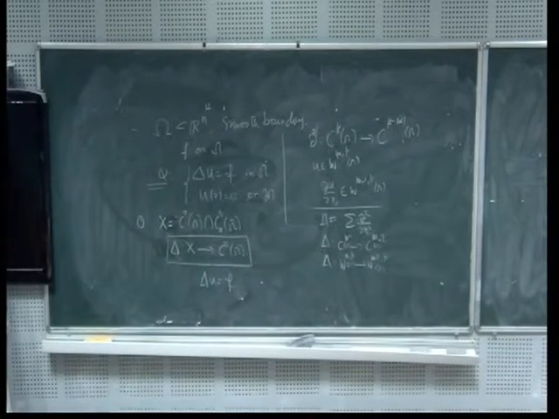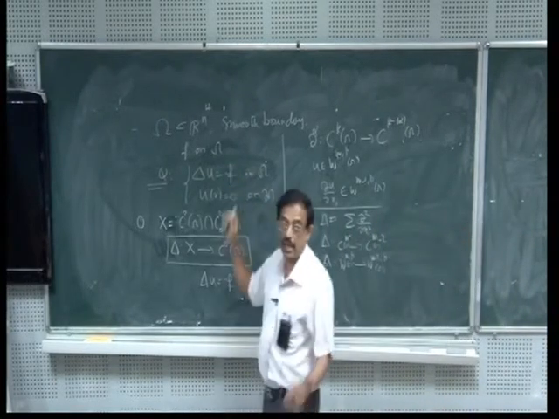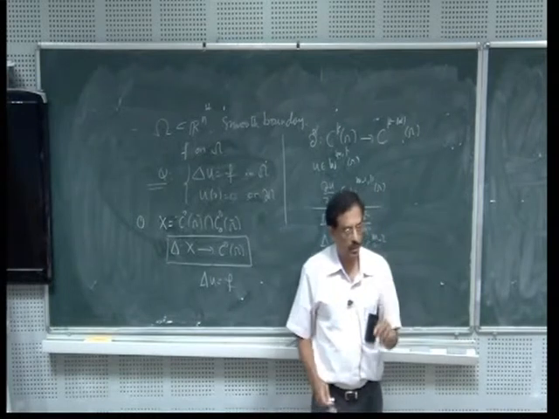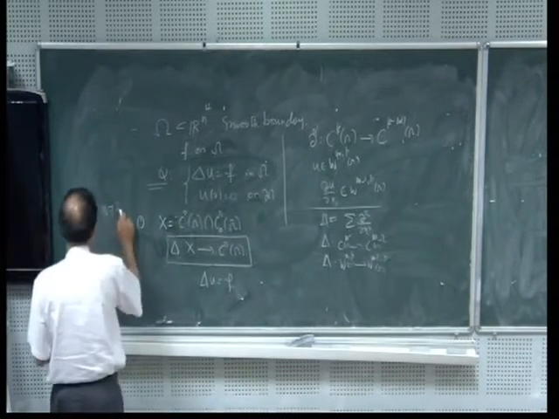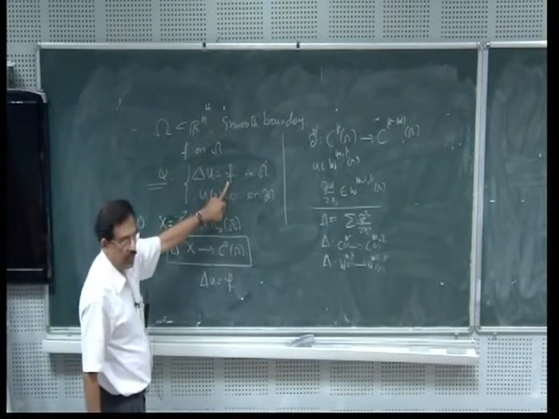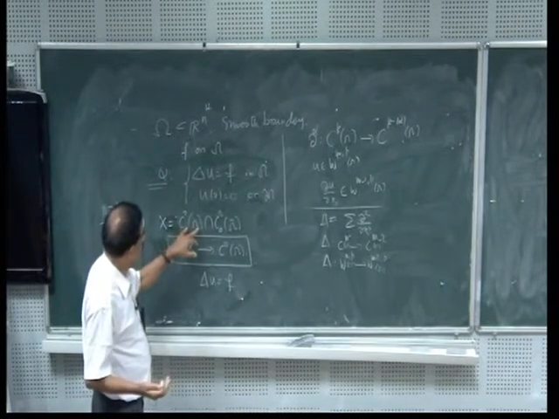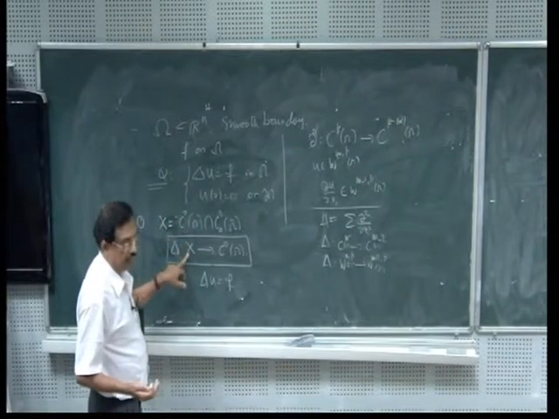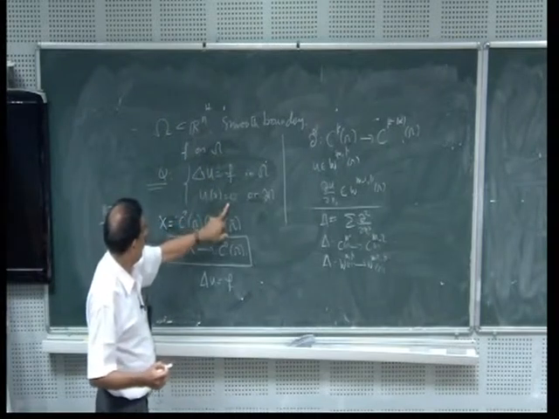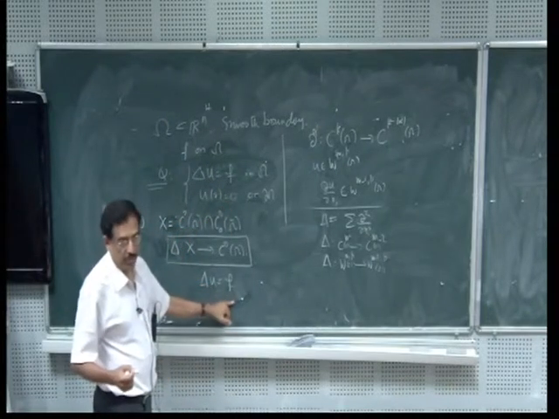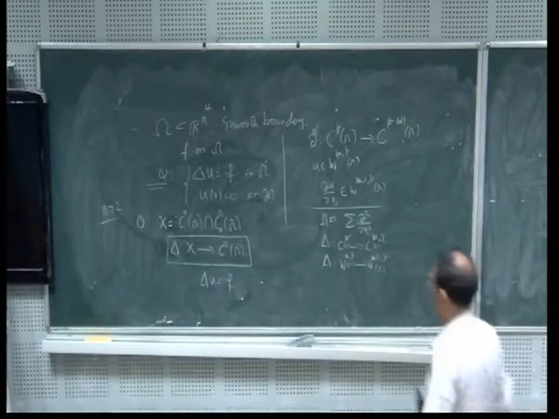There is a counterexample which says that in dimension n greater than or equal to 2, you can find a continuous function f so that this problem has no solution at all. For n equal to 1, you can just integrate it without any problem. No solution means there is no solution in this space X. You cannot find a twice continuously differentiable function which vanishes on the boundary such that the Laplacian of u is equal to f. So there is a big problem of how to solve this problem.